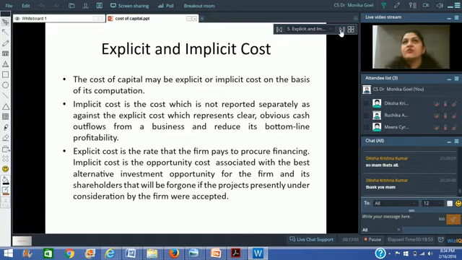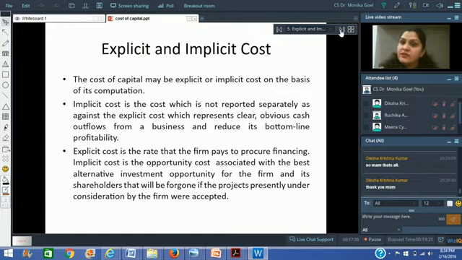Now, when we talk about cost of capital, you have seen that there's a cost of debt, there's a cost of equity, there's a cost of preference shares. But many a times, there are certain costs which are hidden costs, which are implicit costs. What are those costs? See, supposing you are having a business, and in that particular business, you earn certain profits in a particular year, and you decided to retain those profits with yourself so that you invest it into new projects. Now, that money which you've retained with yourself has got an implicit cost. What is that implicit cost?